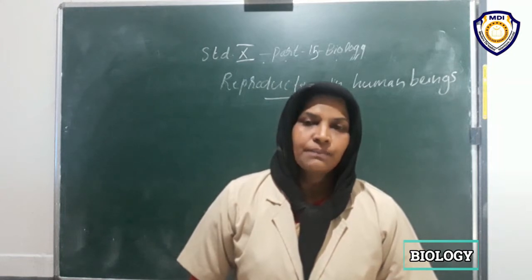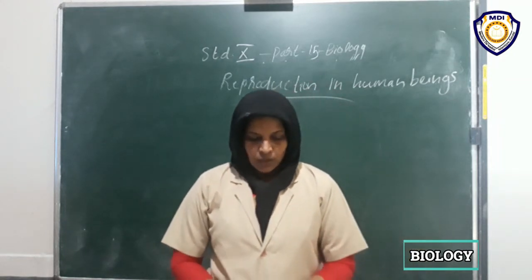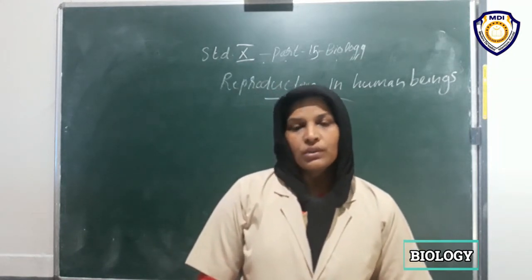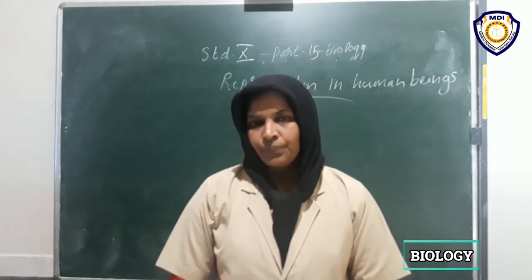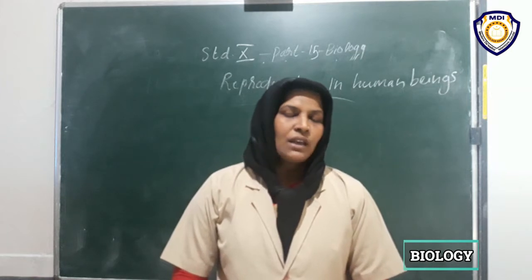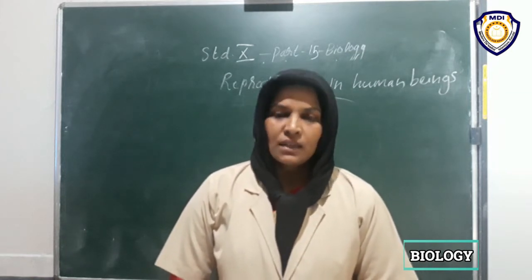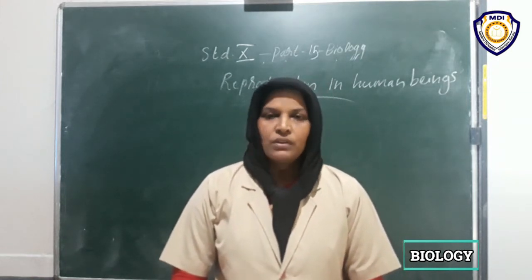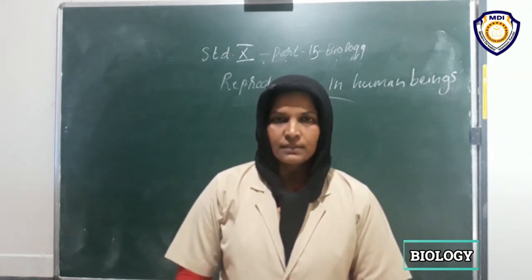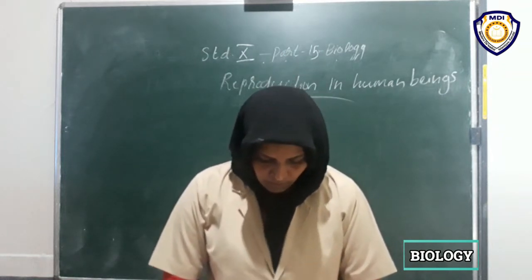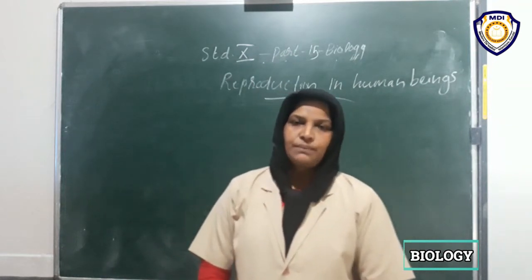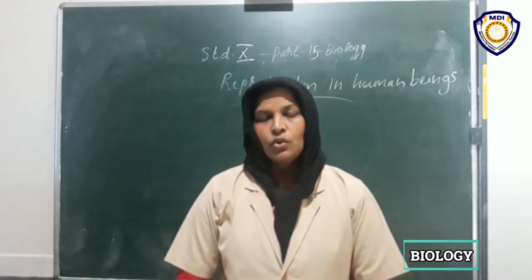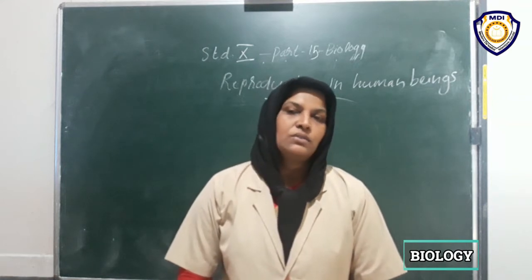In this case, the primary sex organs are the testes, a pair of testes. In the case of females, the primary sex organs are the ovaries. Ovaries produce eggs. Next, children, we have studied there are two types of growth in human beings: normal growth and adolescence growth.